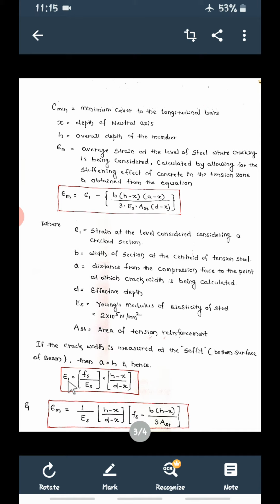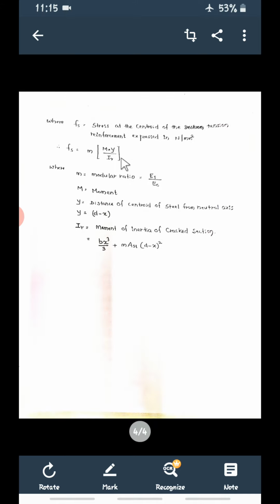But if you want to calculate E1, again we need to calculate Fs. Then substitute this E1 and we will get EM, this term. But what is Fs now? Fs is equal to the stress at the centroid of the tension reinforcement, expressed in Newton per mm square. Whatever the stress is at the level of the steel, that is called Fs. Then how will we calculate Fs?